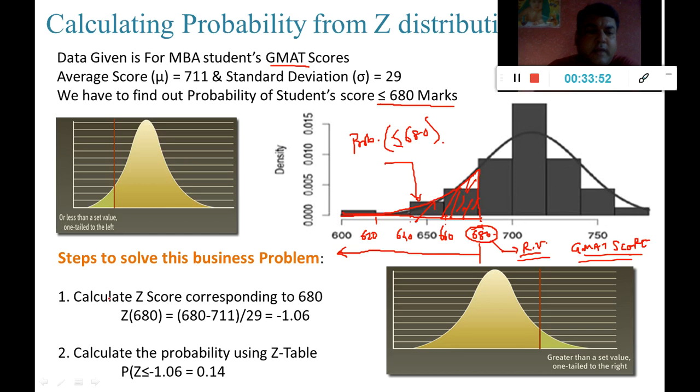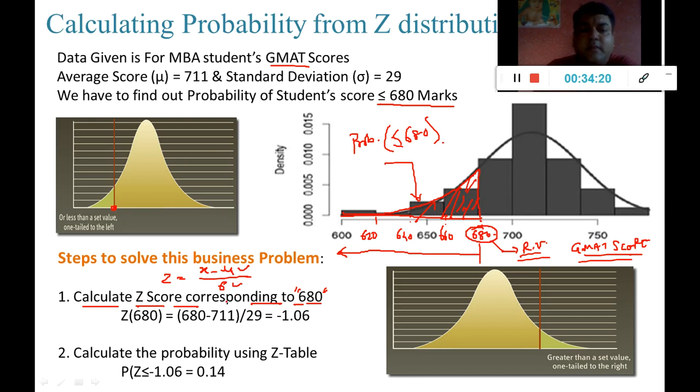So to find this out, I will first calculate the Z score corresponding to 680 marks. That is this point, right? So if I want to calculate the Z score corresponding to 680 marks, what will I need? Z equal to X minus mu upon sigma. So I'll need mu and I'll need sigma.